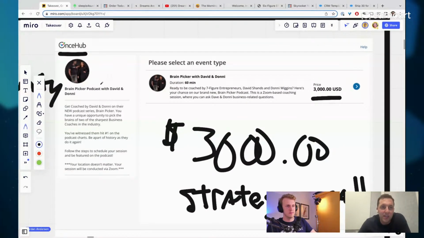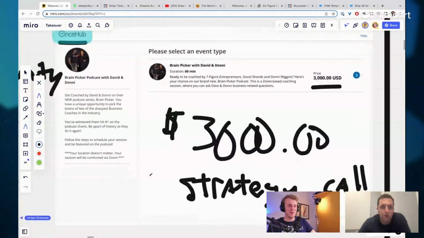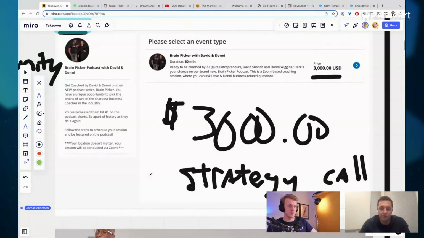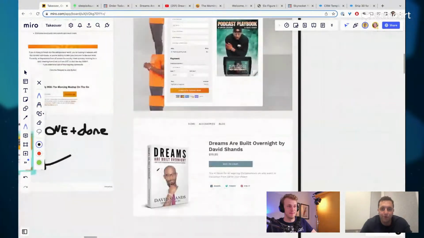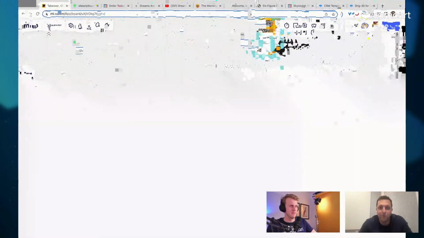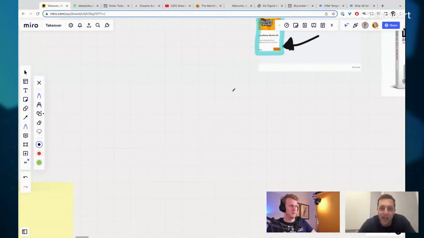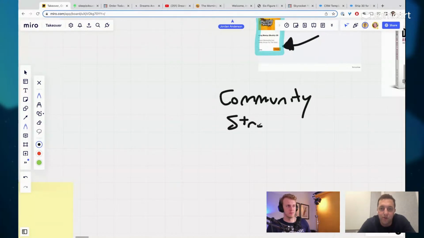But here's the problem, right? Once again, we're selling over here on this area. What is Once Hub? It's a one and done type deal. Another app, another login, another paid subscription to another software that you've got to remember the password for. And so, for those of us keeping track at home, here's the problem I'm laying out: we have the tool that he's using for his community, and now we have this tool that he's selling these strategy calls on.